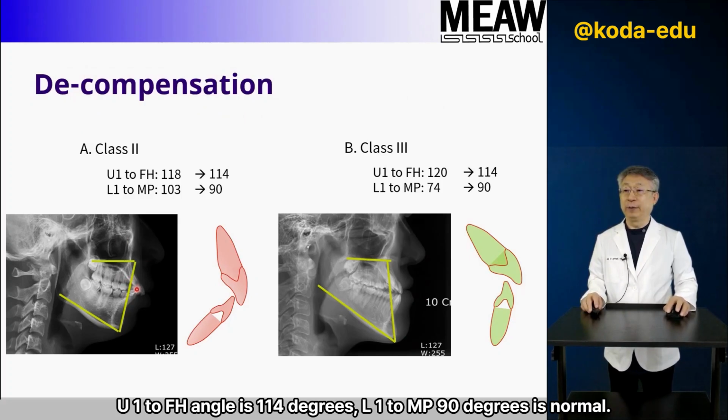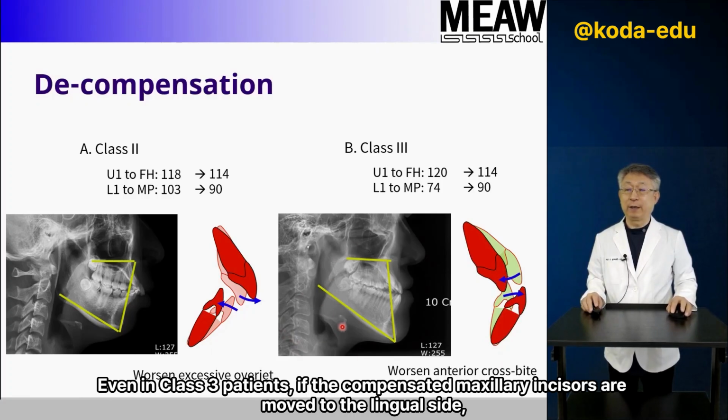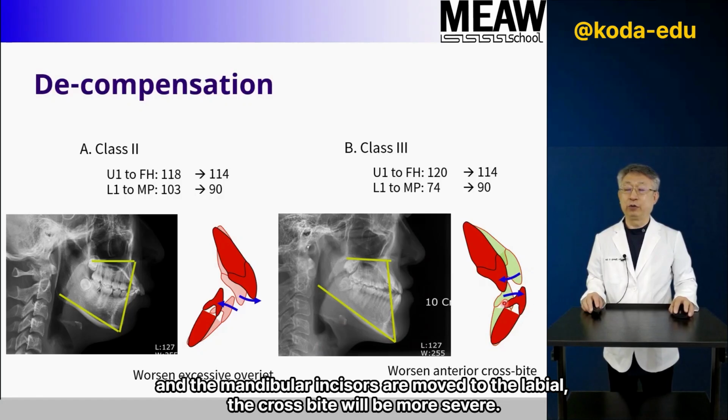U1 to FH angle is 114 degrees, O1 to MP 90 degrees is normal. In this Class 2 patient, if you move the upper and lower anterior teeth to the lingual side, to make the normal angle, the overjet relationship may be severe. Even in Class 3 patients, if the compensated maxillary incisors are moved to the lingual side, and the mandibular incisors are moved to the labial, the cross-bite will be more severe.